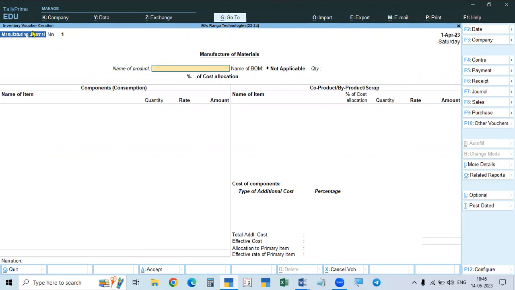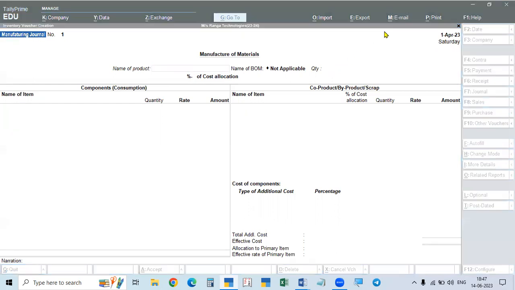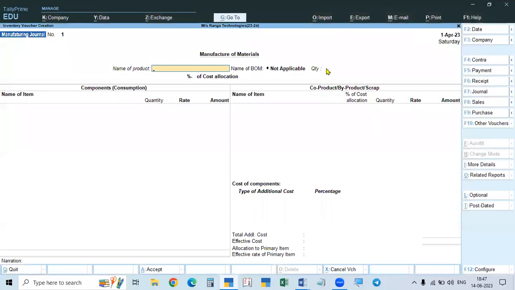So the journal is used for the manufacture of materials, and here the name of the product, that is the finished product, we have to create. We have to give the name of the finished product, and at the end we have to give the quantity. What is the quantity we manufacture here? If we give the quantity, then in the bottom, components, that is the material used. Here the name of the item, what is the raw material, what is the quantity. If you give the quantity, rate and total amount, the rate will be taken automatically because we recorded the raw material purchases, so it will take that rate.